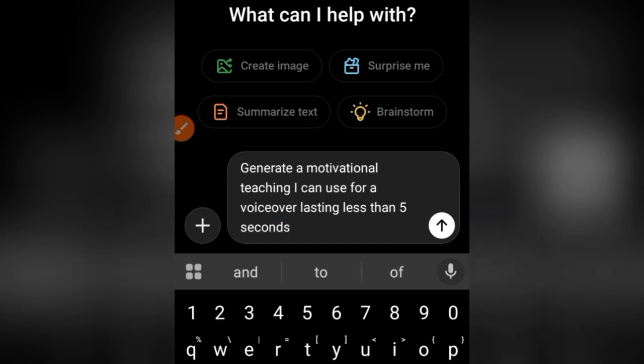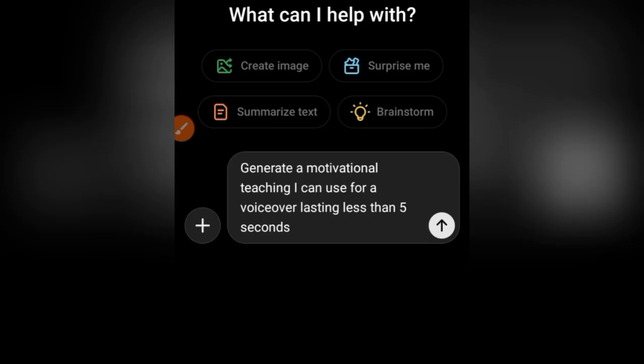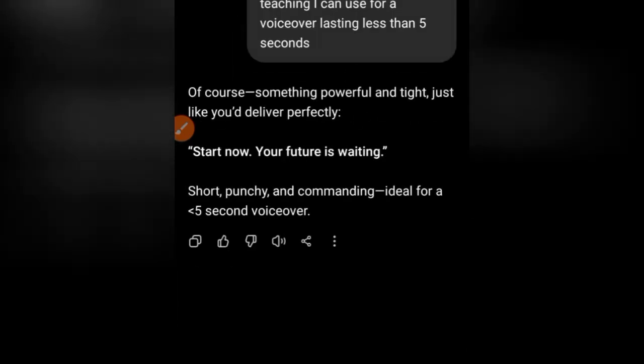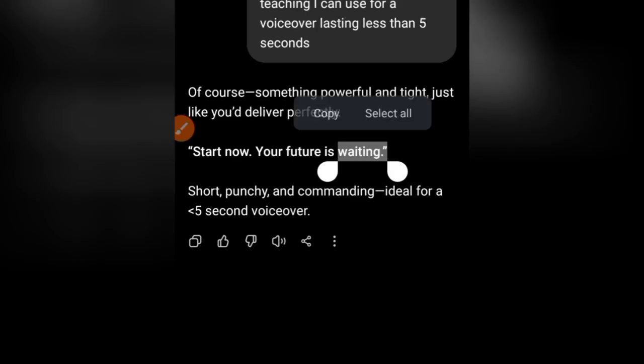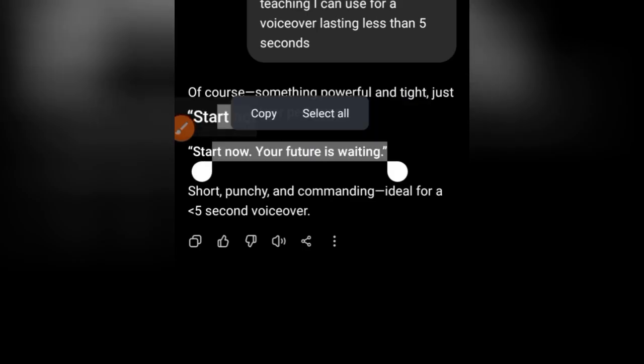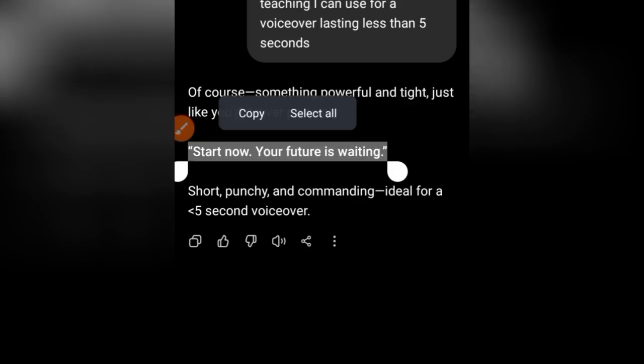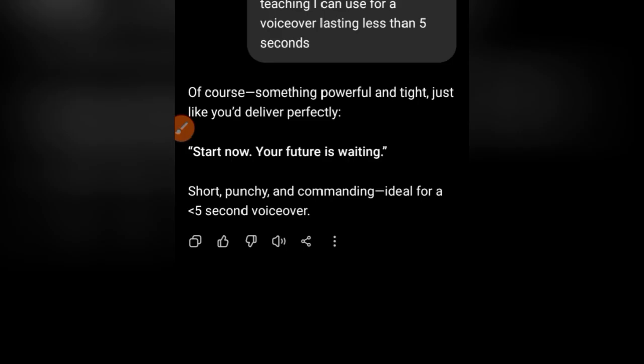Okay, so that is what I asked ChatGPT to do. And I'm going to click the submit button. Okay, so you can see now it has generated one for me. So I'm going to select it. Okay, copy it.